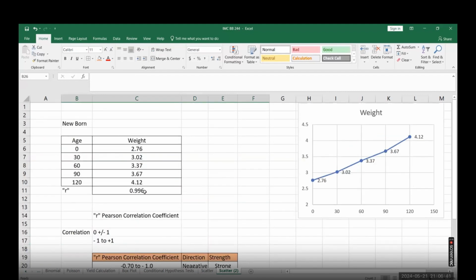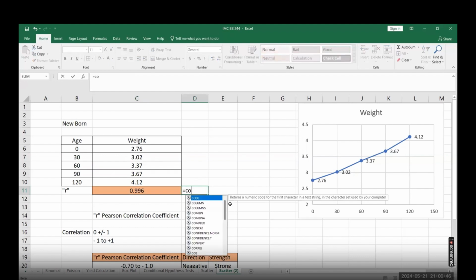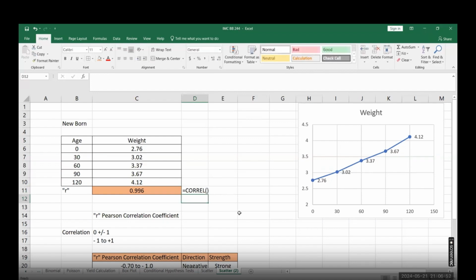Like this only, by using this formula, equals CORREL, select your variables, you can easily find the strength of the relationship. And whichever category it is falling into, that is the relationship type we have. Are we good till here?